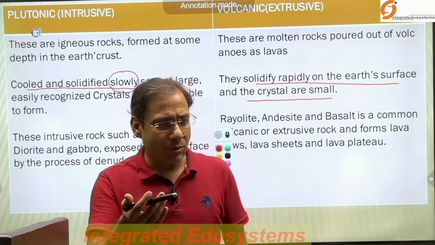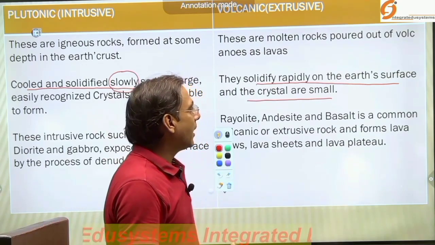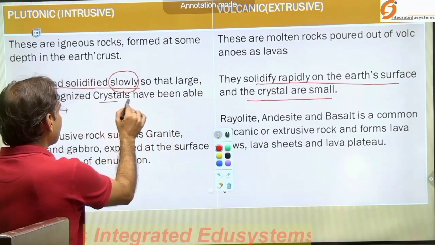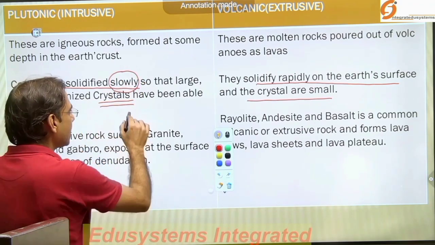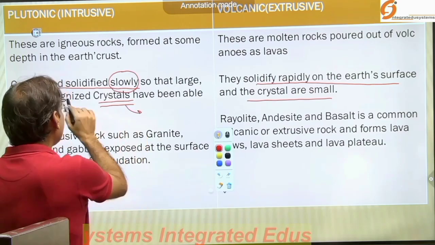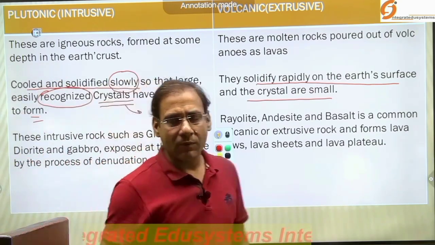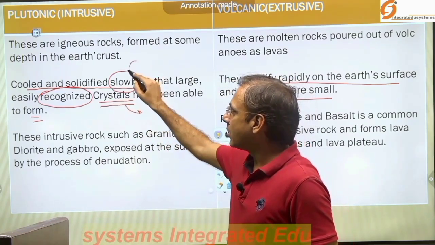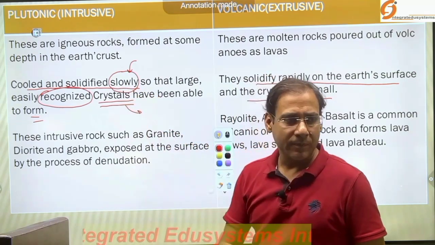So comparatively the lava gets solidified quickly, and that's why we find that the size of crystal in the plutonic rocks is big and easily recognized. Look at why the size of crystal is big and easily recognized, because here the magma solidified and cooled slowly.